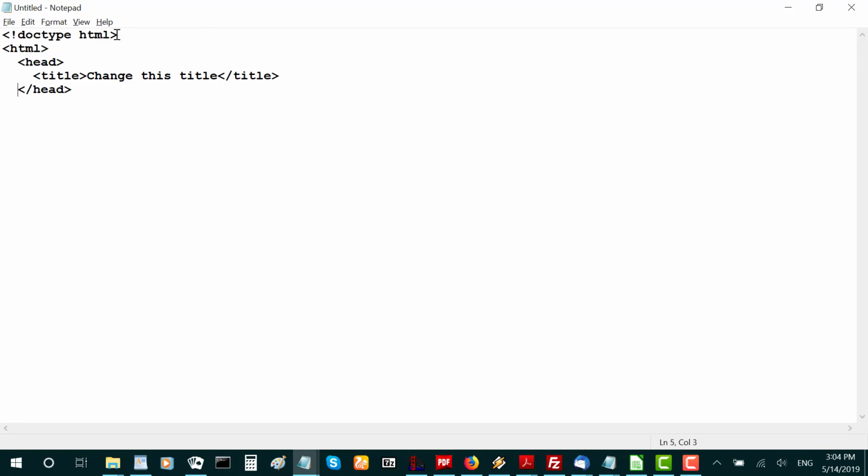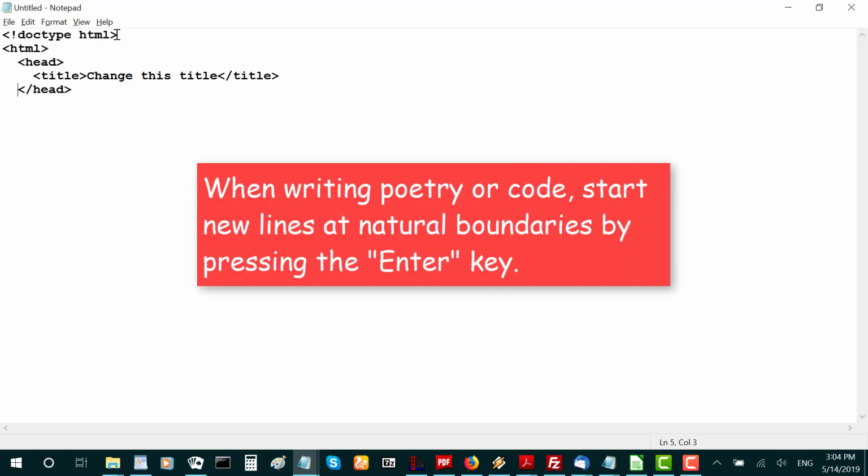But the important message here is, again, when writing poetry or code, start new lines at natural boundaries by pressing the Enter key.